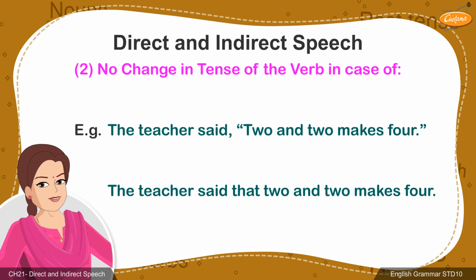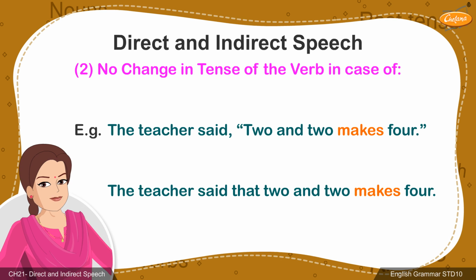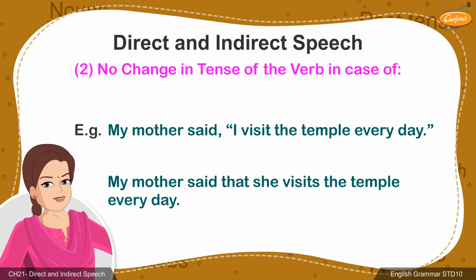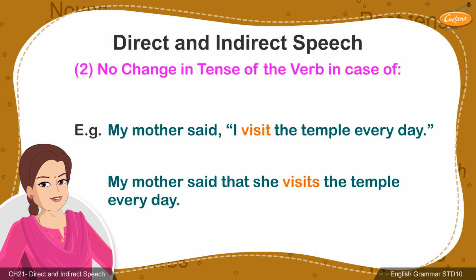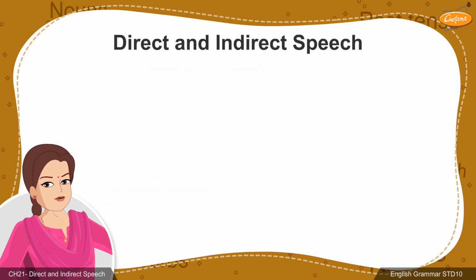In the first example, a general truth is stated. In this, the tense of the verb makes will not change in indirect speech. In case of the second example, a habitual action of going to temple daily is depicted. Here again, the tense of the verb remains unchanged. Both the verbs visit and visits are written in simple present tense.